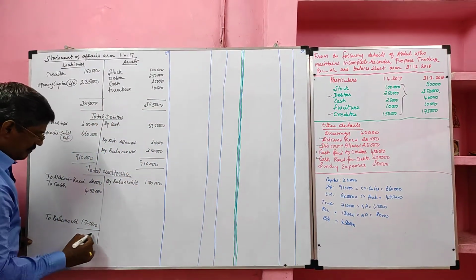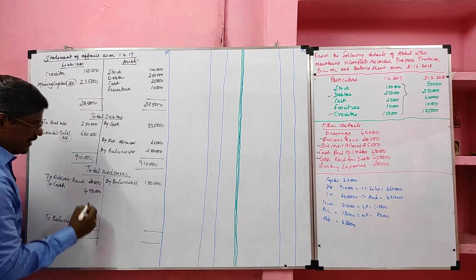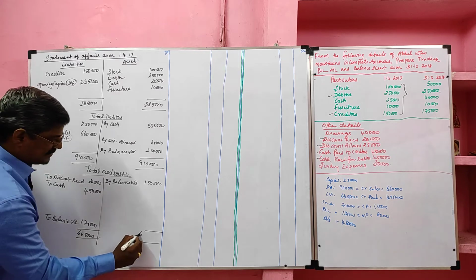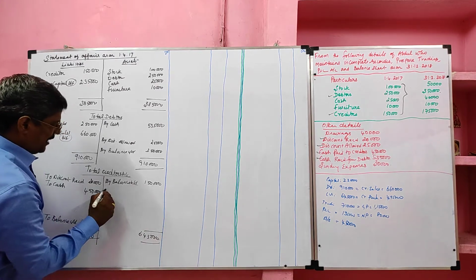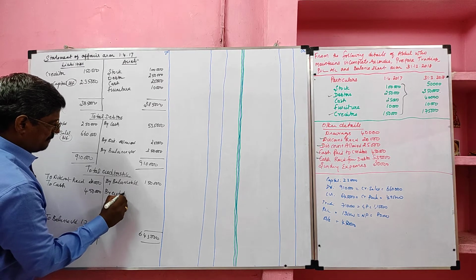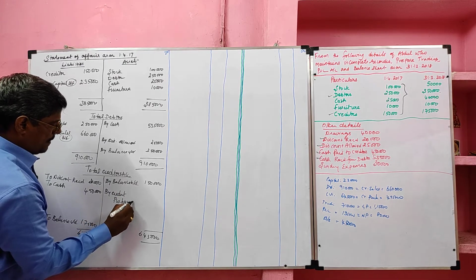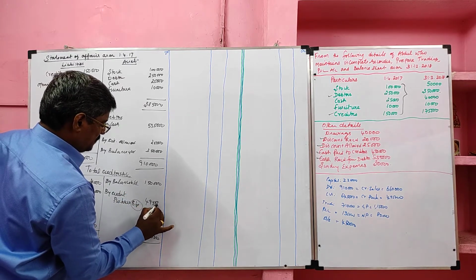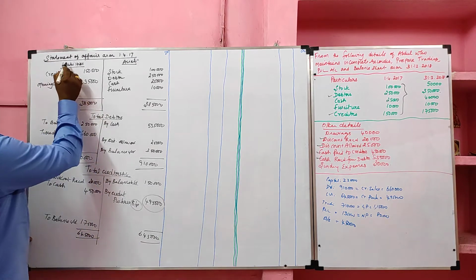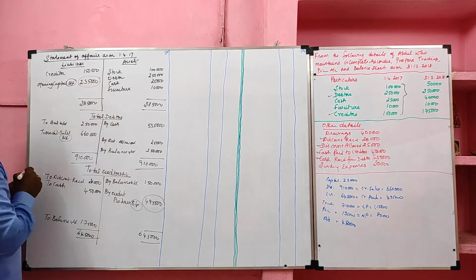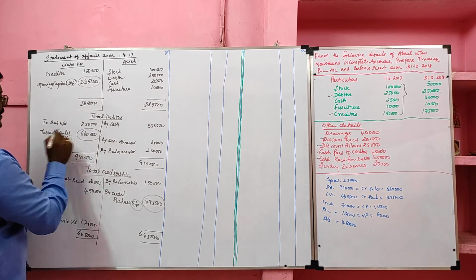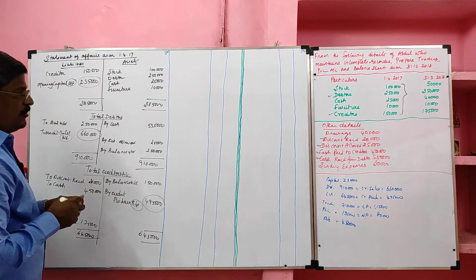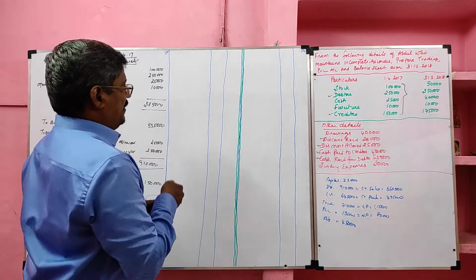Now I am going to balance the creditor account. The total of creditor account is 6,45,000. If we deduct 1,50,000, we will get the credit purchase, the balancing figure. The value, as already recorded, is 4,95,000. So by preparing opening statement of affairs, we ascertained opening capital. By preparing total debtor account, we ascertained credit sales. Then by preparing total creditor account, we ascertained credit purchase. Now we are going to prepare trading profit and loss account and balance sheet.